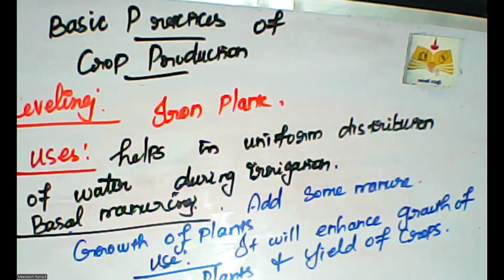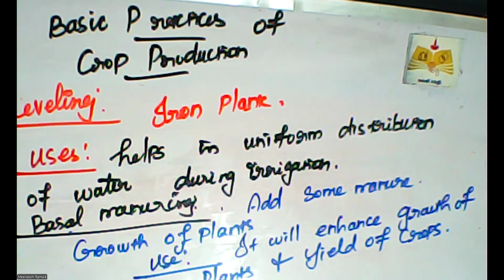So the government has divided the crop varieties into three: Kharif, Rabi, and the Zaid crops. And then according to our usages, we can classify some more varieties, that is food crops, fodder crops, fiber crops, oil crops, and the ornamental crops. So these are all the varieties of crops.